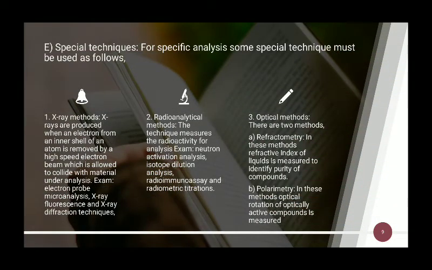Now next one is special techniques. For specific analysis, some special techniques must be used as follows. X-ray method. X-rays are produced when an electron from an inner shell of the atom is removed by a high speed electron beam, which is allowed to collide with the material under analysis. For example, electron probe microanalysis, X-ray fluorescence and X-ray diffraction techniques.